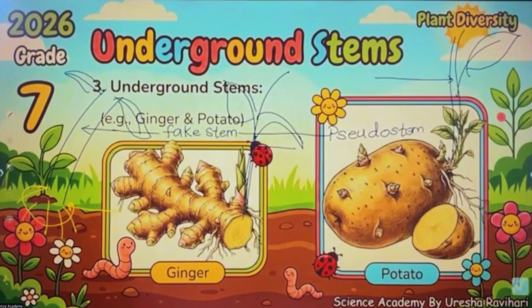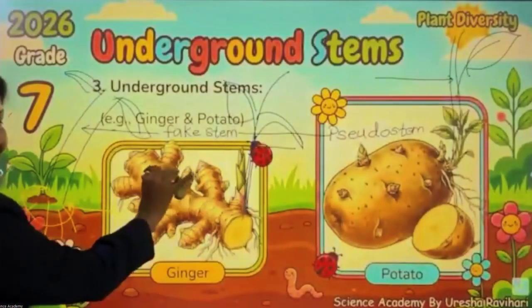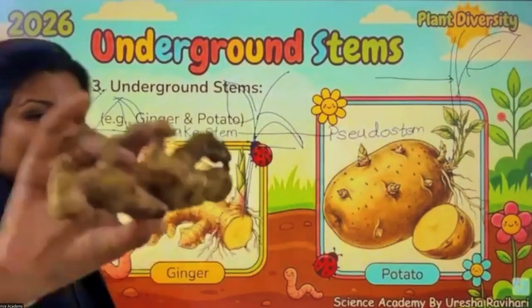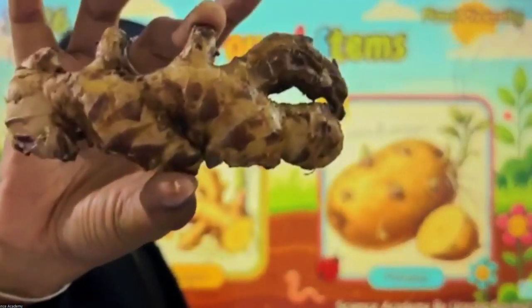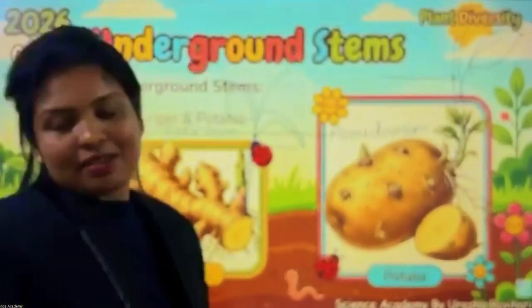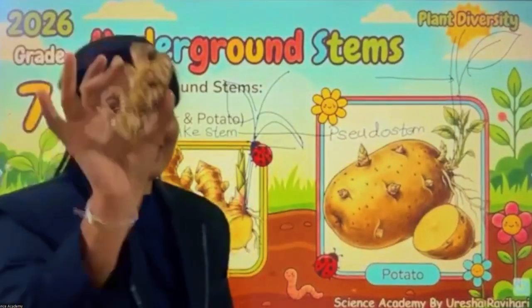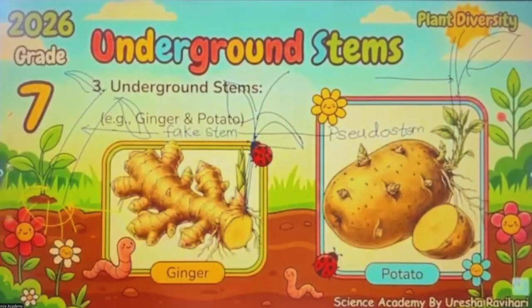Right. What is this one? Ginger. Yes. Ginger. Right? Ginger. Here children, this is also a real underground stem. Okay.